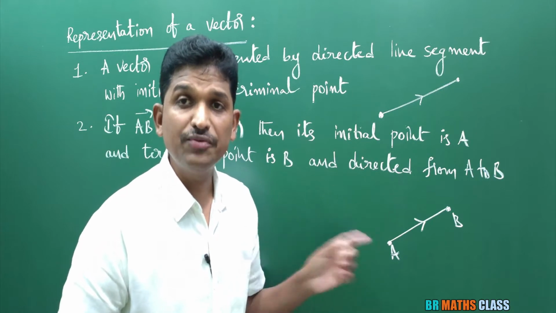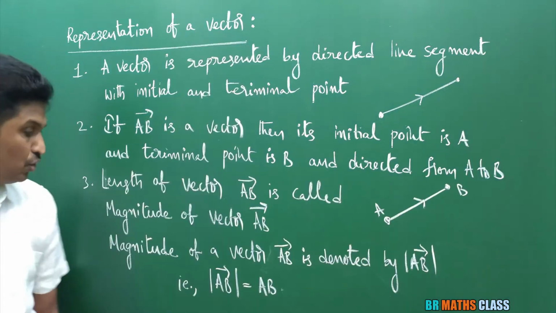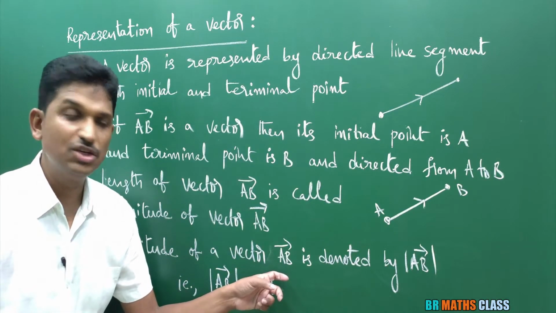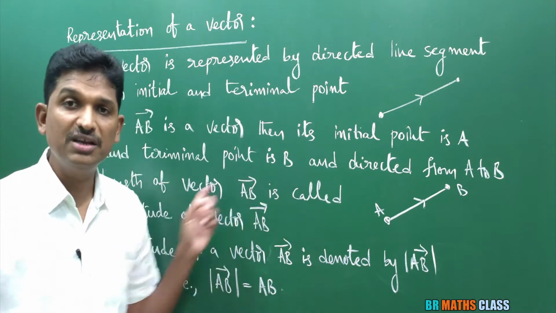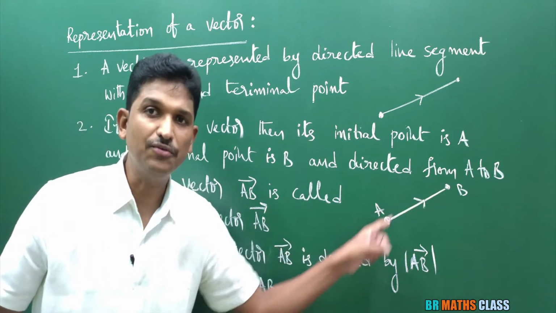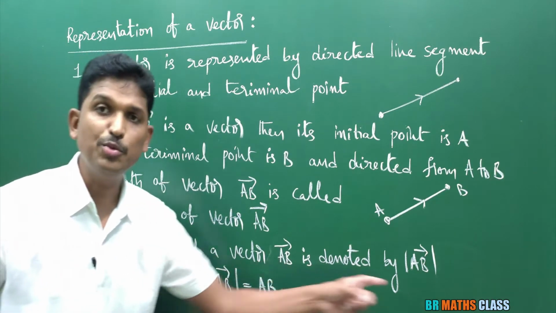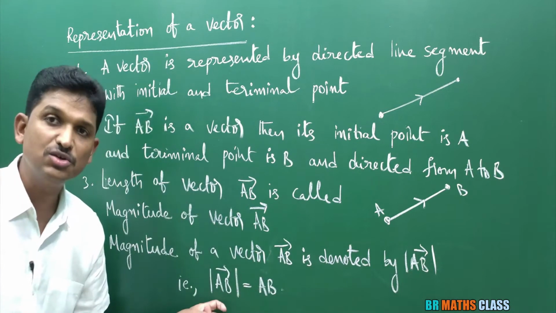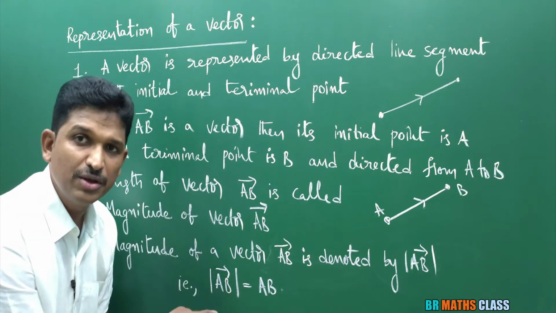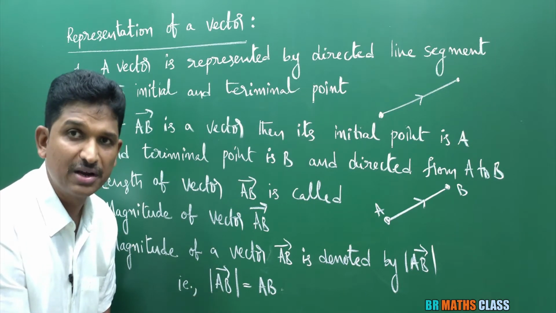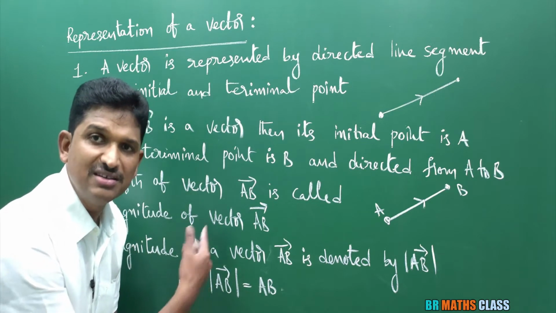So what is the magnitude of a vector AB bar? The length of the vector AB bar is known as the magnitude of that vector. The length of vector AB bar is AB. Look here, the magnitude of vector AB bar is denoted by the modulus of AB bar. We read this as modulus of AB bar, or you can read it as magnitude of AB bar. Both are correct. Magnitude of AB bar is AB, and modulus of AB bar is AB.